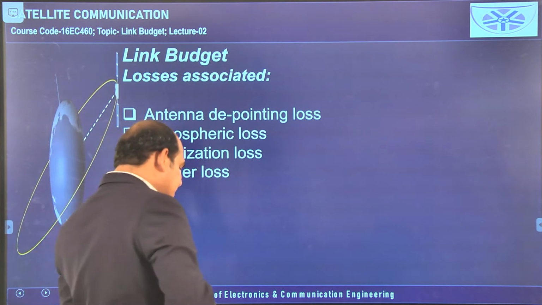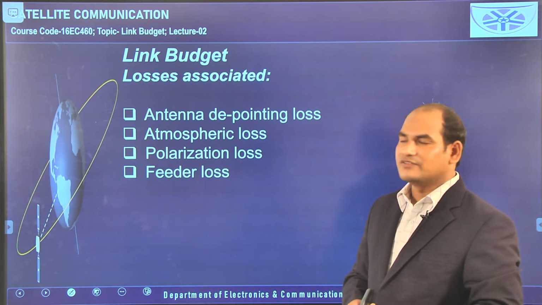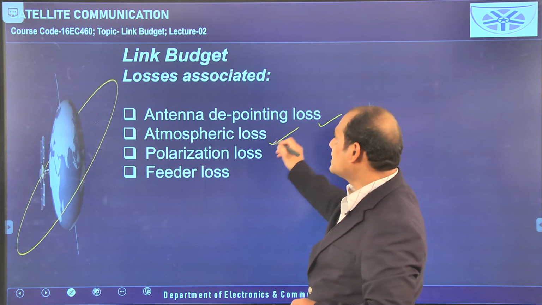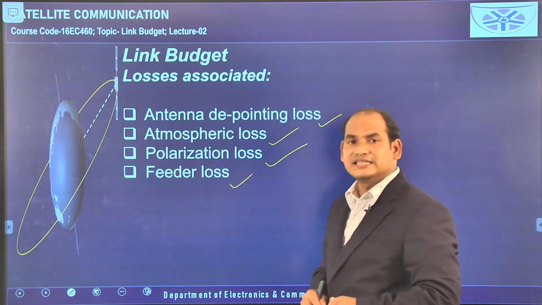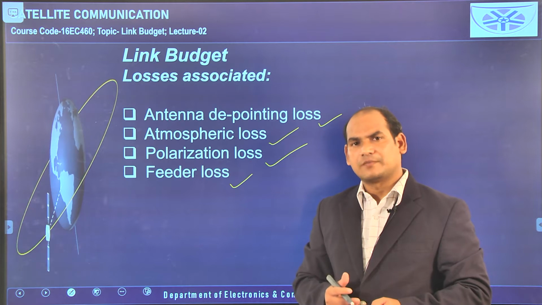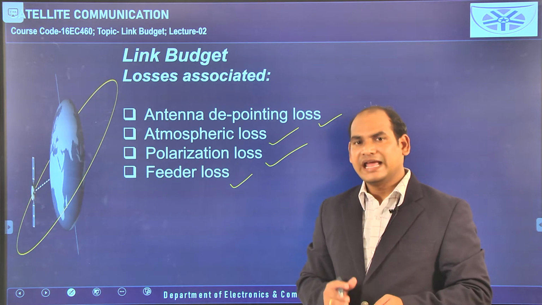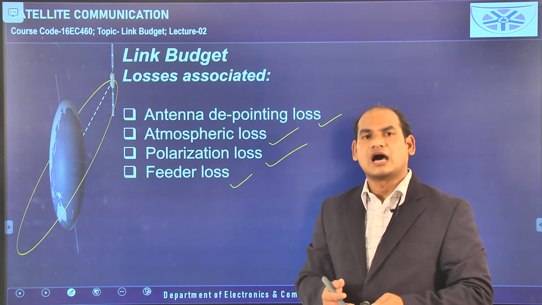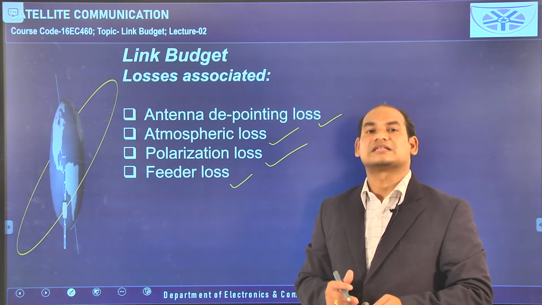The losses associated with the transmission of the signal from the transmitter to the receiver are: antenna depointing loss, atmospheric loss, polarization loss, and feeder loss. Antenna depointing loss is because of the orientation of the antenna. If you keep your transmitting antenna and receiving antenna properly oriented, then this loss can be eliminated. Because of improper orientation of the receiving antenna, the transmitting antenna, or both antennas, this loss occurs.